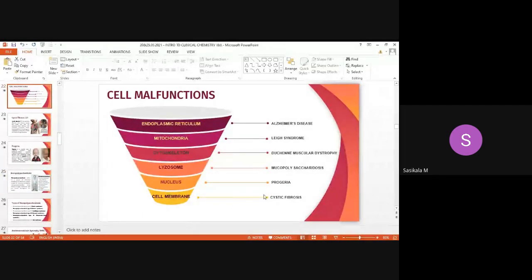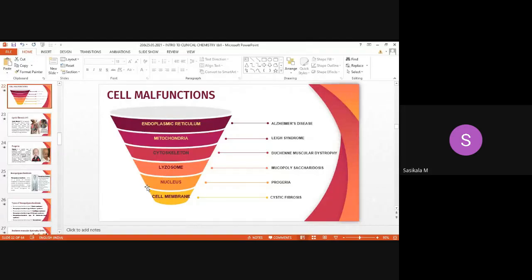So the cell membrane causes cystic fibrosis. Cystic fibrosis focuses mainly on the lungs, so it causes difficulty in breathing. The nucleus leads to progeria. Progeria indicates premature aging.